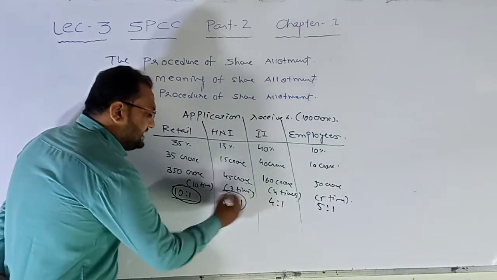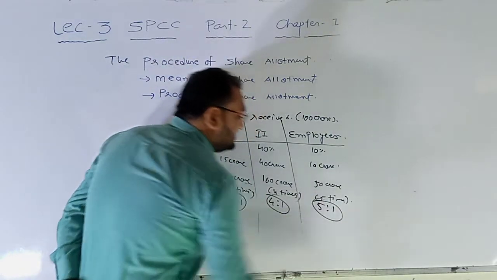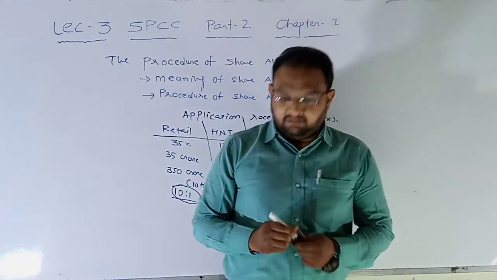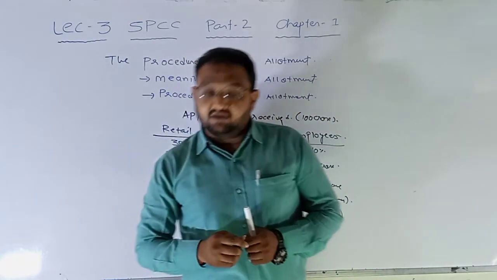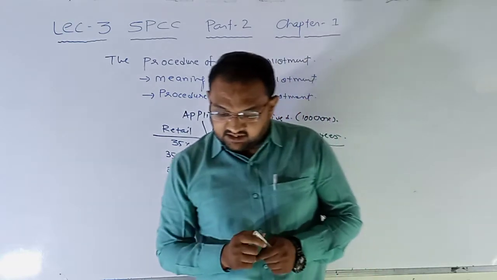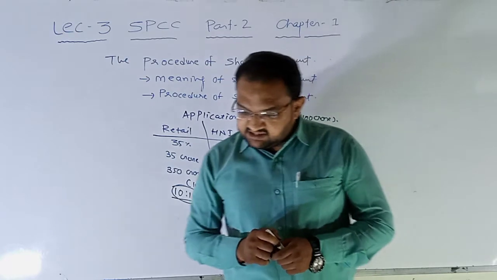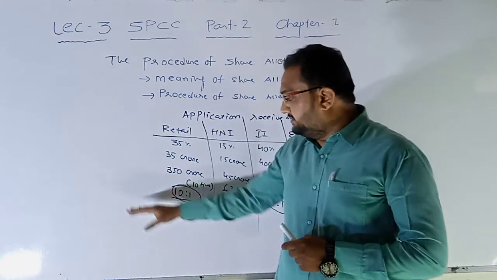So once this basis of allotment is decided by all these 5 parties, which we discussed at point number 5, the 6th point is shares are allotted to various applicants on the basis of a pre-decided formula of the allotment.